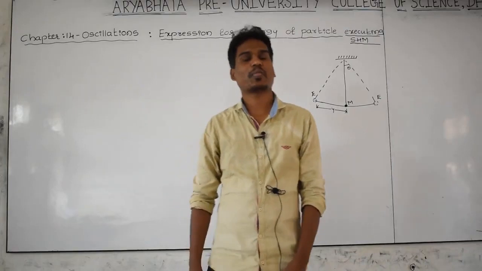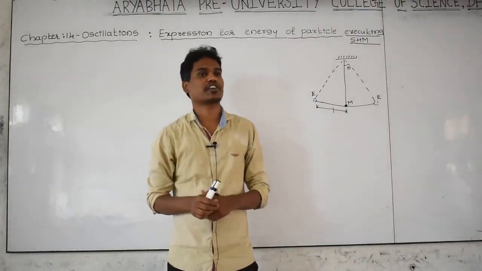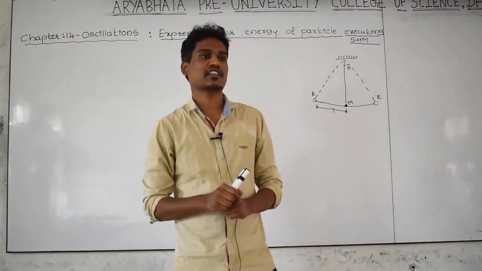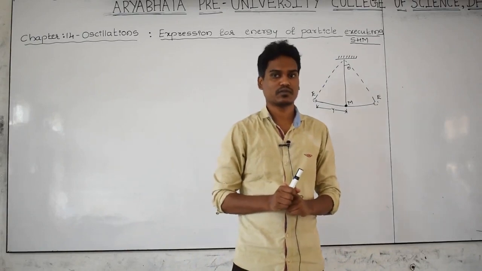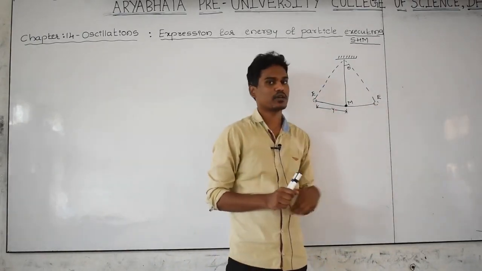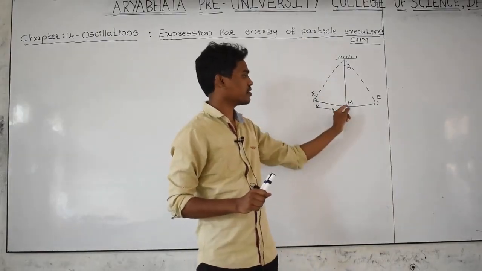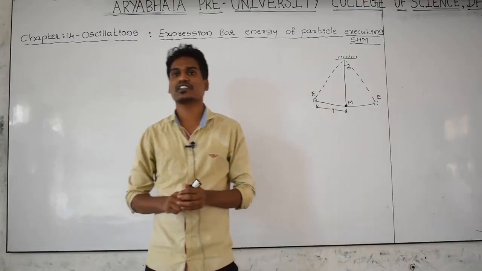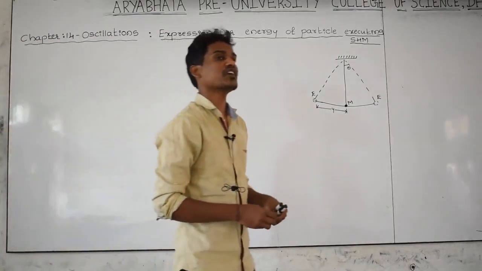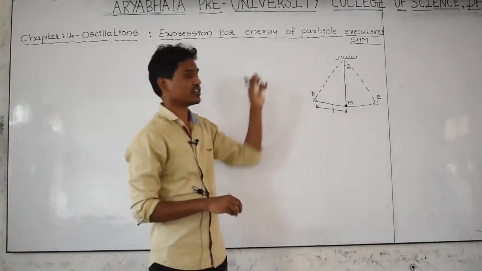Good morning students. Today we will discuss the expression for the total energy of a particle executing simple harmonic motion. Executing means the object is already in motion, and that motion is a simple harmonic motion. The particle, in the sense, is an object. Whenever the object is executing or oscillating, the energy that the body has is called the total energy.